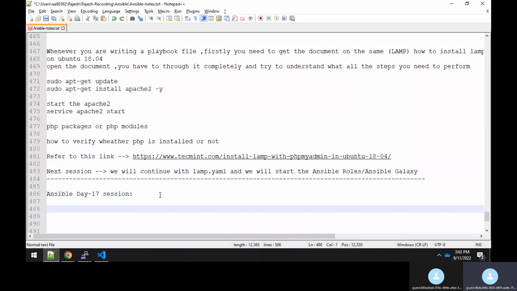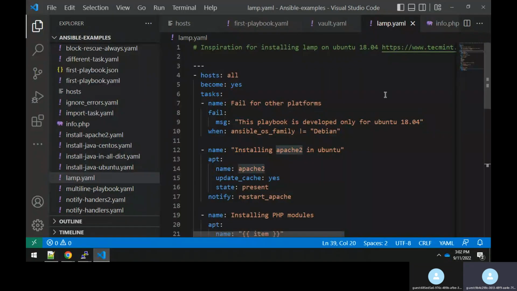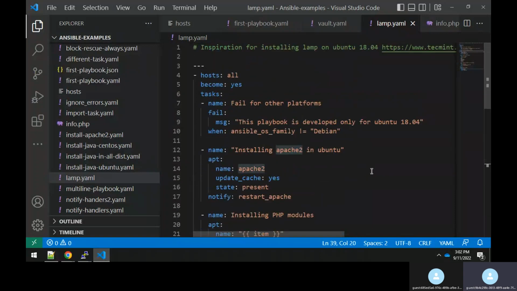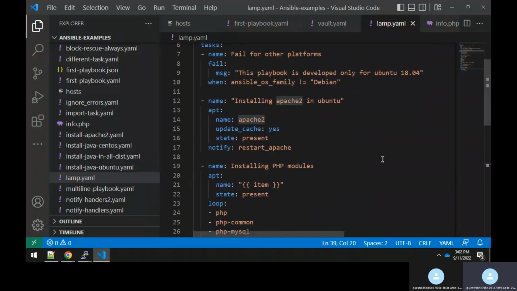You remember in the last session we completed how to install LAMP in the Ubuntu servers, right? So we installed it. I refer to this link, and if you see the code, this was the code which we had written to install the LAMP stack. In this we installed Apache as well as the PHP modules, but we didn't install the MySQL database.